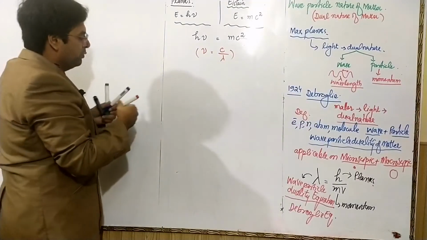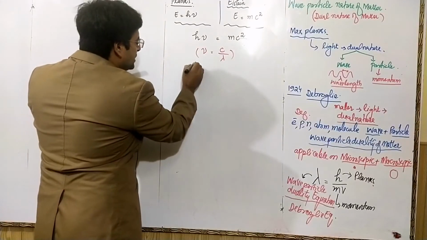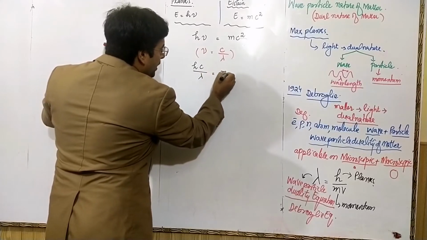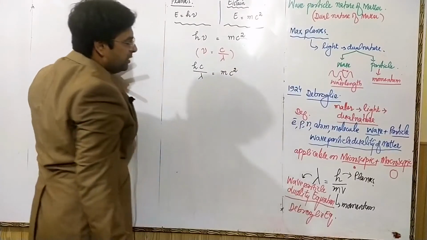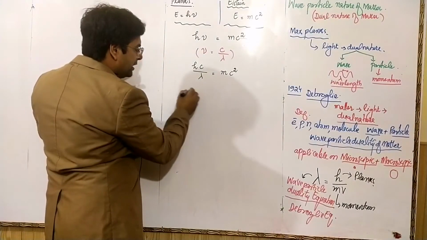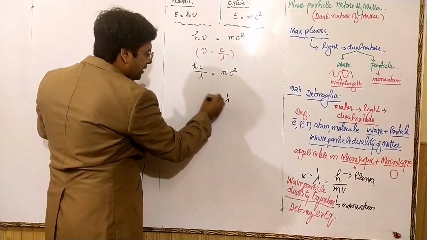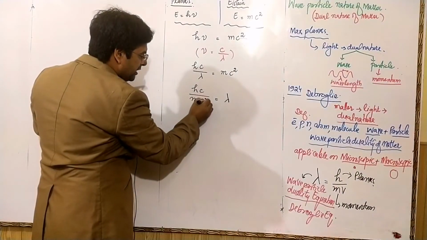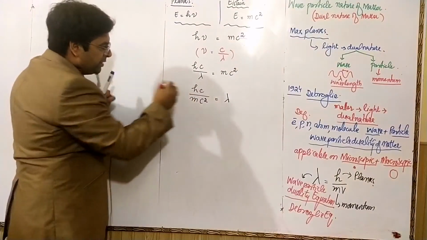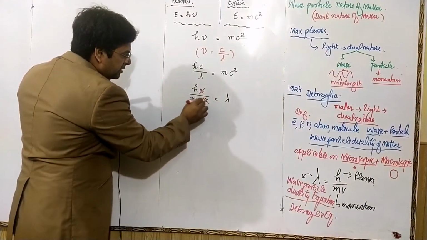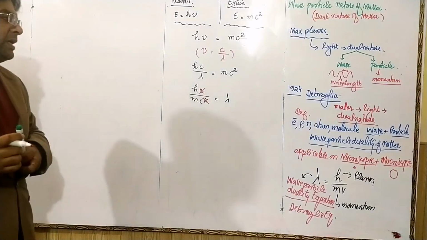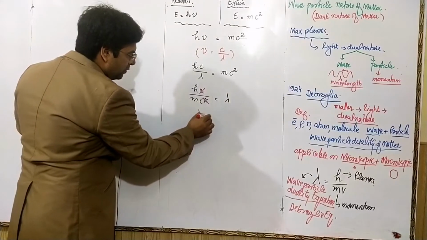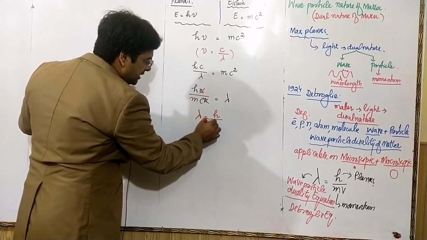Putting the value of mu, h c over lambda will be equal to mc square. Lambda will be equal to hc divided by mc square, where c and c square cancel with one another, hence lambda will become equal to h over mc.